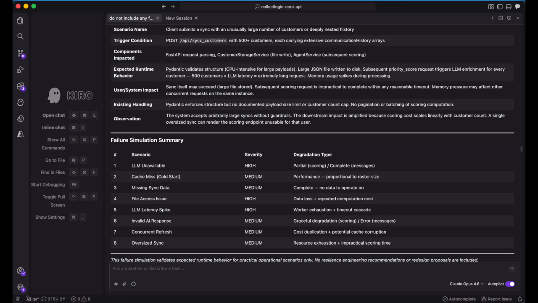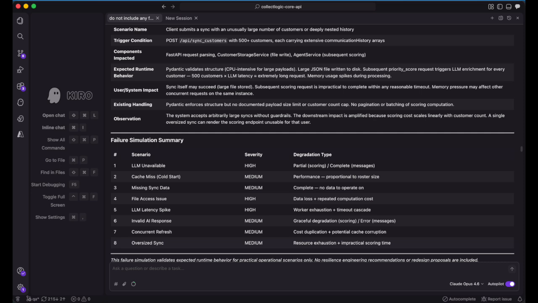When the LLM goes down, scoring degrades partially through defensive isolation, but messages fail hard on cache miss. Large roster cold starts scale linearly with no cap. Concurrent refreshes duplicate fully, double LLM cost, potential file race. Invalid responses are caught by fault isolation and post-generation validation. File write failures lose computation, next request starts over.